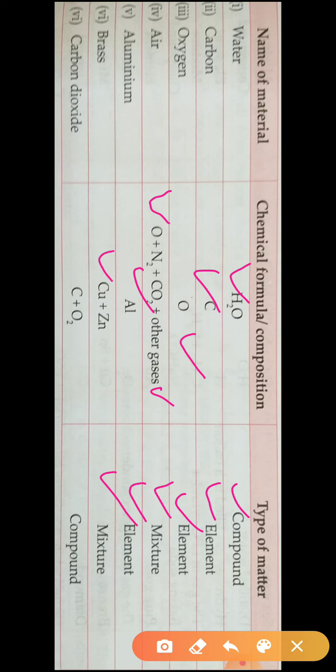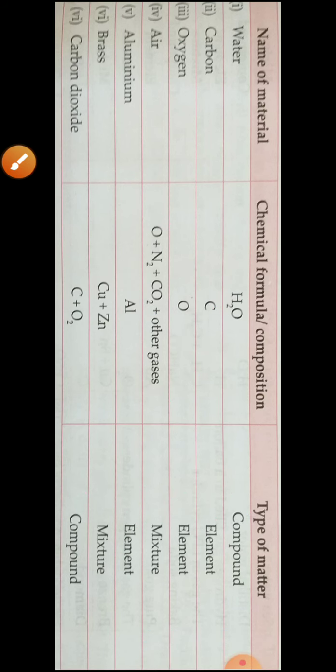Carbon dioxide, formula CO2. C plus O2 combine to form CO2, therefore it is a compound. So here we study the chemical formula and composition of matter and types of matter. Now we move to the next: how matter is classified in a second way.